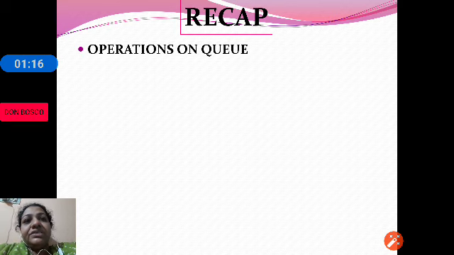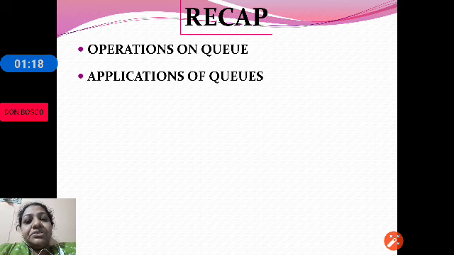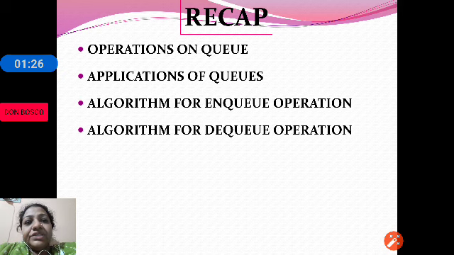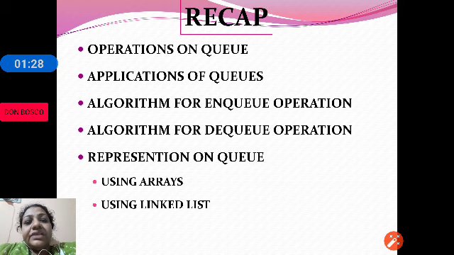Let us recall the topics we have studied in our previous classes. In our previous classes, we have discussed the different operations on queues, applications of queues, algorithm for NQ operation and algorithm for DQ operation. Then representation of queues using linked list and arrays.